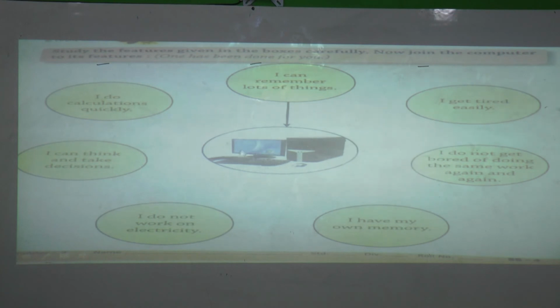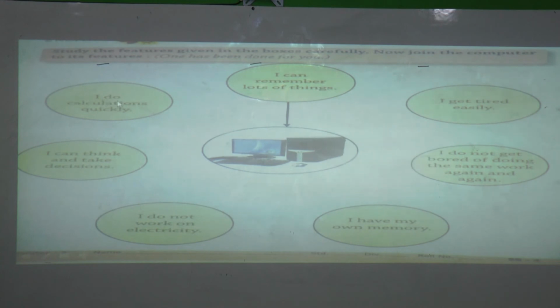All parts together we call a computer. First: I can remember lots of things. Computer can remember lots of things. Yes, that's why this was joined to the computer, right?